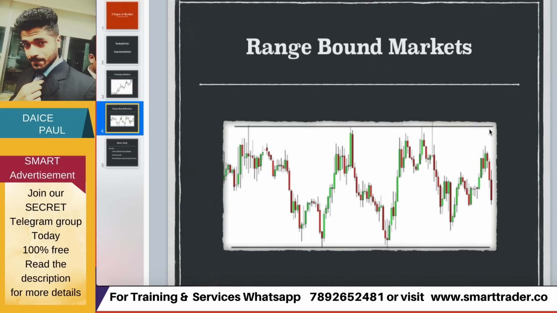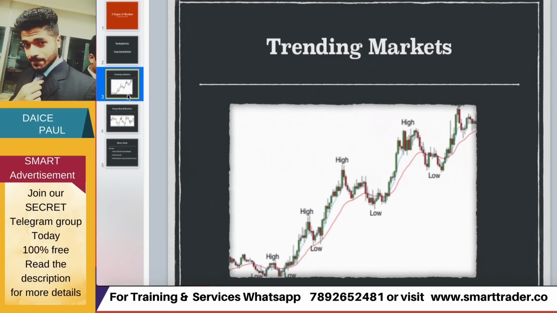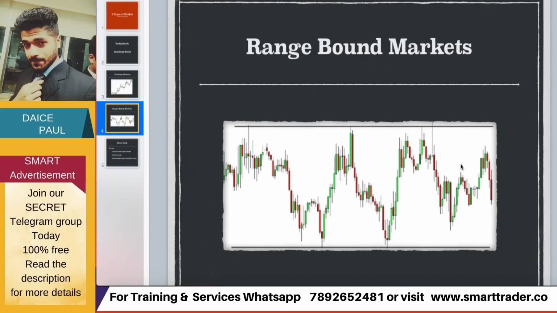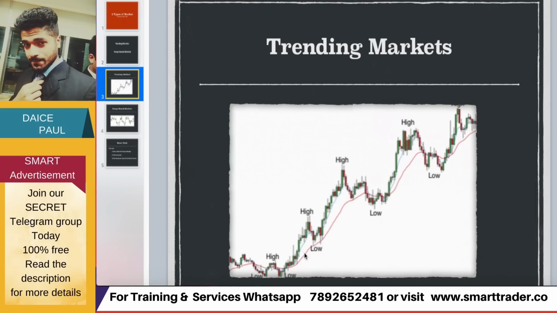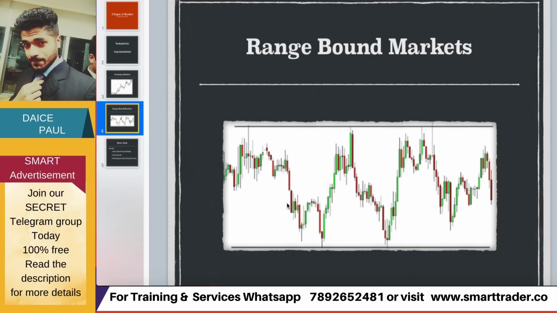Later on, yes, it can break the resistance here or the support and go in those directions. At that time it is becoming a trending market. Till then it is a range bound market. So you need to understand, it's not that today is a trending market and tomorrow is range bound. No, for a few hours or a few minutes it can be a range bound market. Later on, if it breaks, it can go up to a trending market on the upside, or it can go downside also, or else a trending market can later, in the afternoon, become a range bound market. So according to the market, take your advantage on the stock.